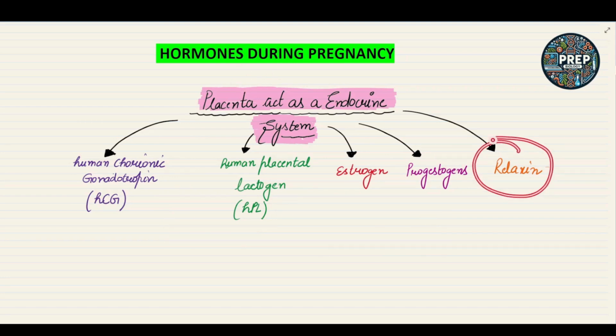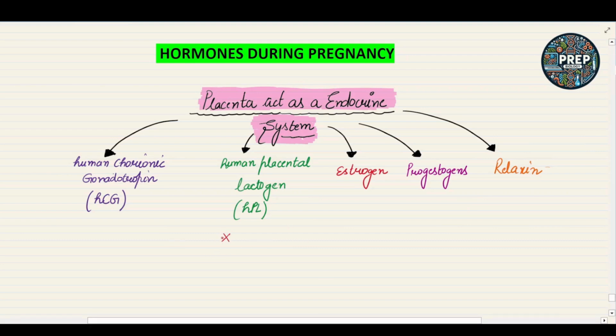After some period of pregnancy, in the middle of the pregnancy, the placenta also secretes a very important hormone called relaxin. Okay, that helps in the relaxation of the muscles during pregnancy. So these are all the hormones which are secreted by the placenta.